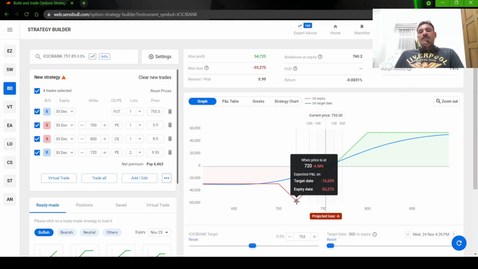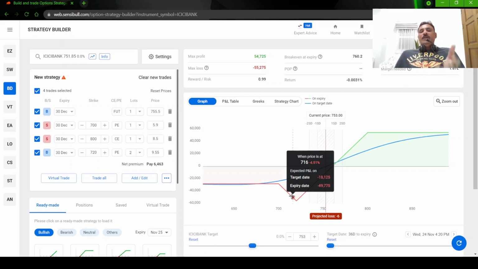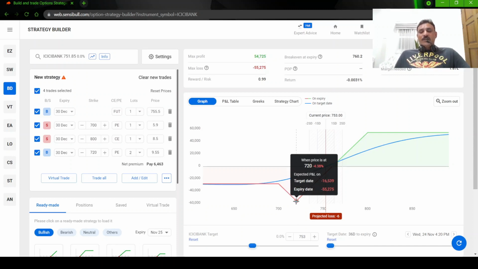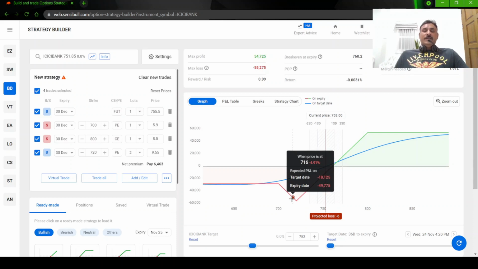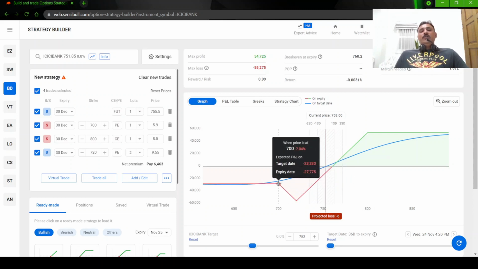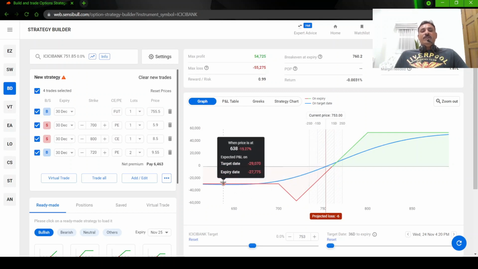It will expire worthless. Sorry, I'm talking only about market, it is a stock, because the covered strangle we are doing in stock. So if the stock continues to go down, your two puts will start gaining value, which will at some point offset the losses we are making in the put sell as well as the future. At some point both your profit and loss will become equal, so your net loss will be capped here.